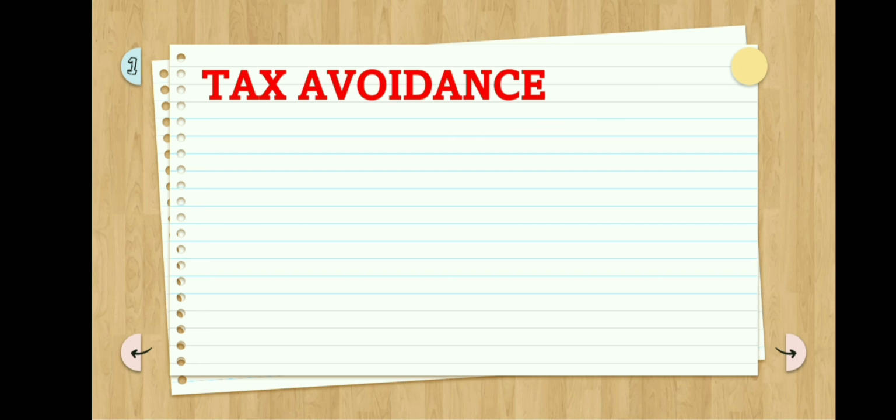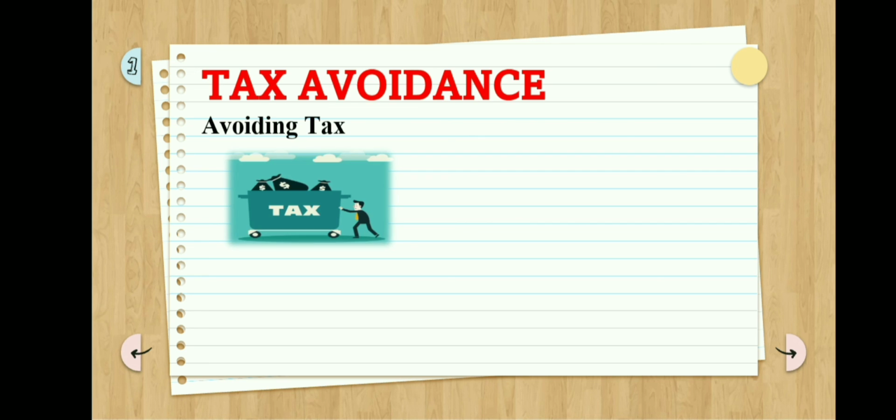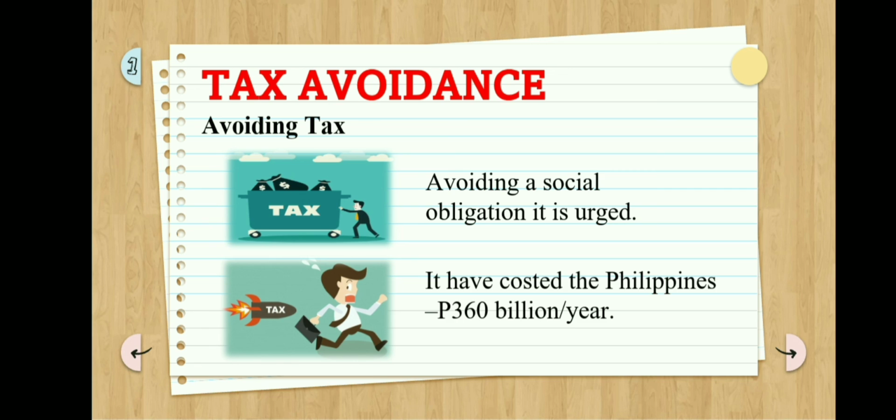Lastly is tax avoidance, avoiding tax. Avoiding a social obligation, it is urged. It is punishable by law. If we don't pay taxes, our country, the Philippines, loses 360 billion pesos per year. To think that the money could give a lot of contribution in the next few years, but because of irresponsible taxpayers and abusive officials in the government, our Philippine fund is scarce of money.